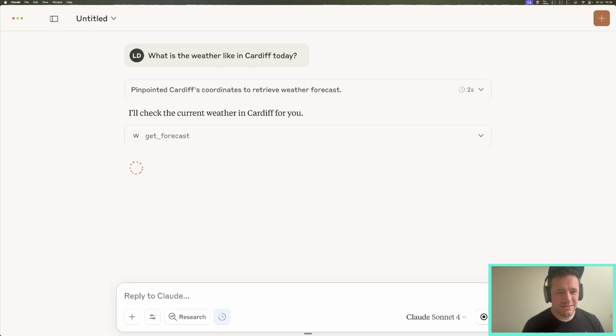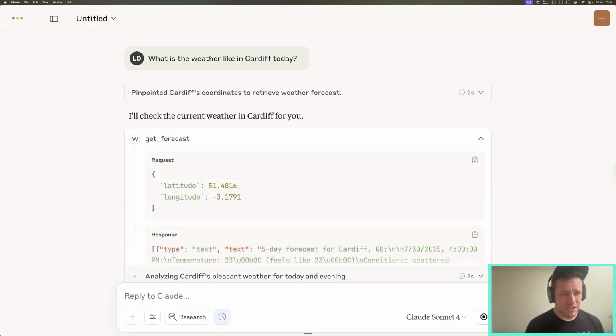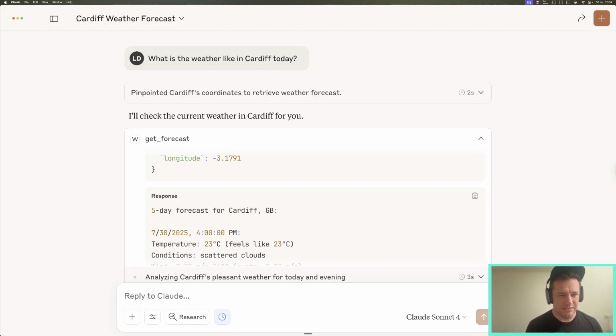So Claude Desktop is using get forecast. Now we can see get forecast, and this is our MCP weather. Now, clicking on this, it shows me what it's passing. So I requested the current weather for Cardiff. Now, Claude Desktop has gone to get the latitude and longitude for Cardiff. Now, that's because the get forecast method requests it via latitude and longitude. So Claude's figured that part out.